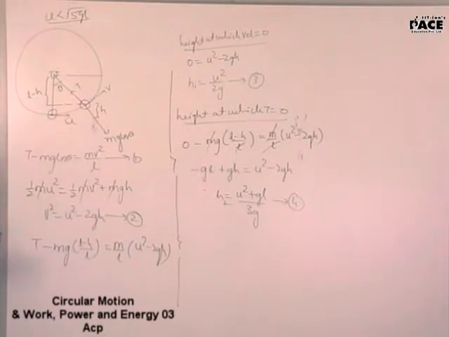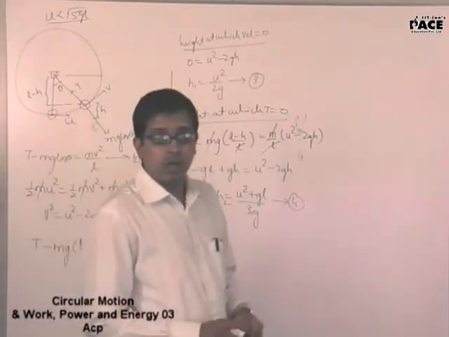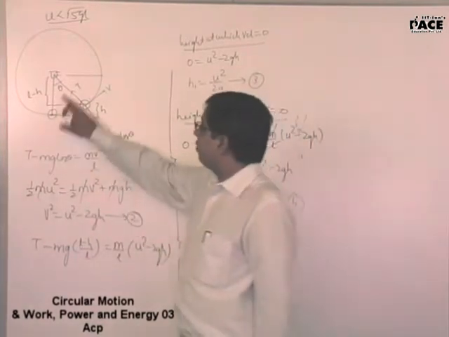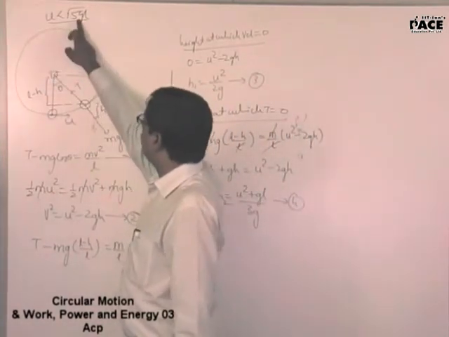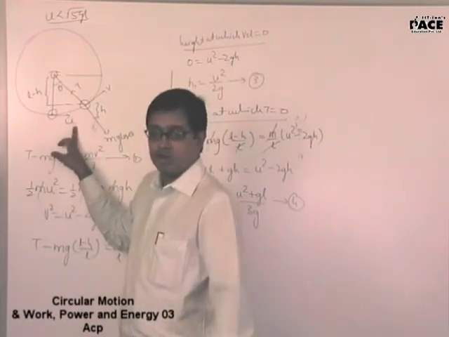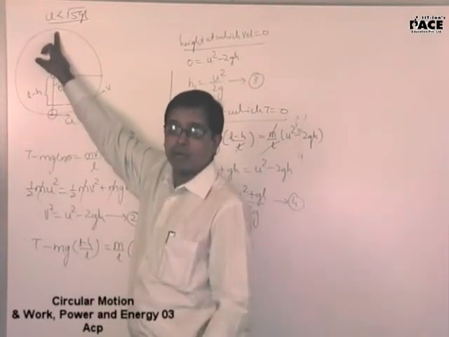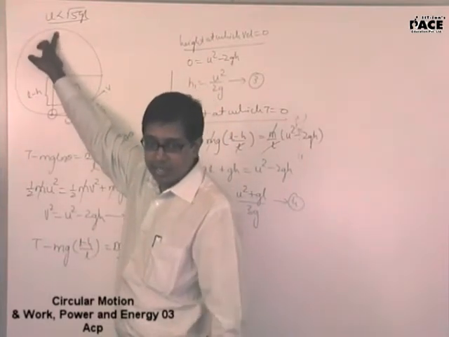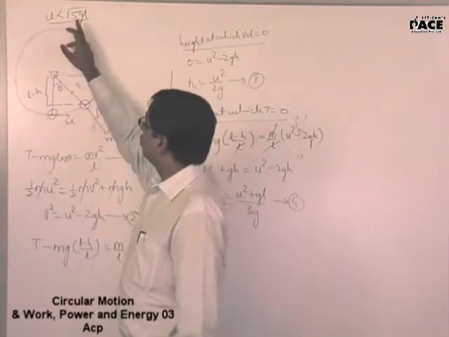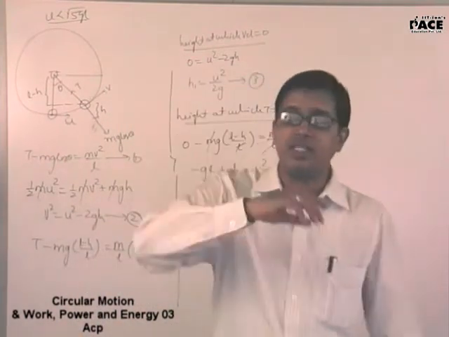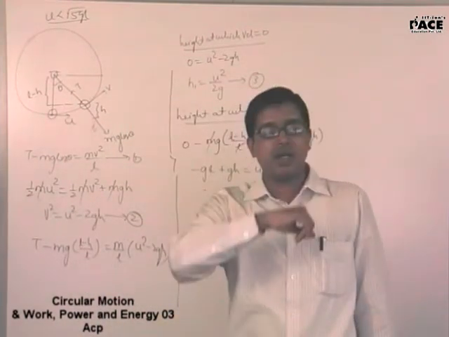So if the velocity is lesser than root over of 5gl, because for root over of 5gl, what was the condition I incorporated? I said for it to complete a circle, the velocity I give at the lowermost point is root over of 5gl, which implies the tension should not become zero till I reach the uppermost point. That was the condition you incorporated. Yes, sir. So if the velocity at the lowermost point is lesser than root over of 5gl, then there is a possibility that the tension becomes zero somewhere in between.